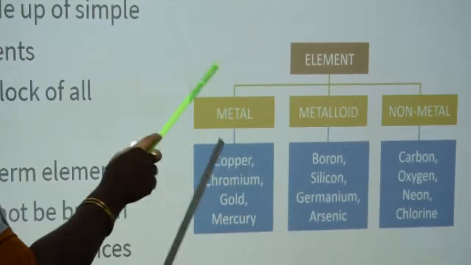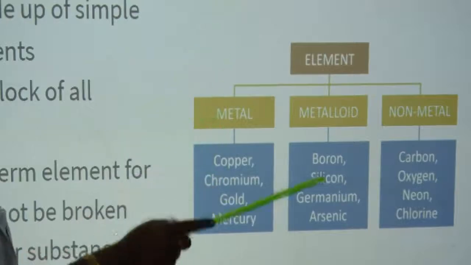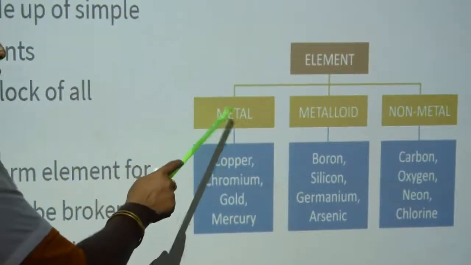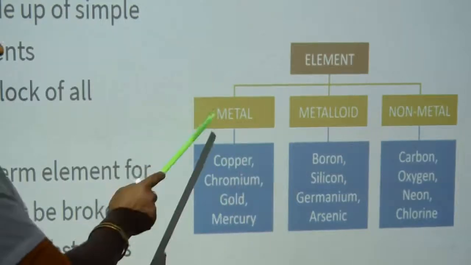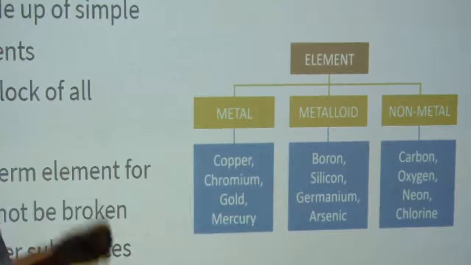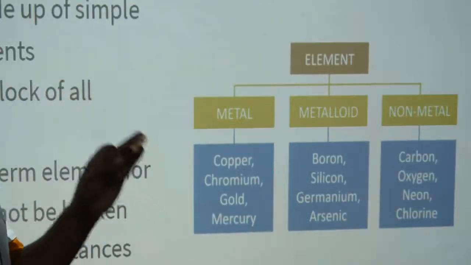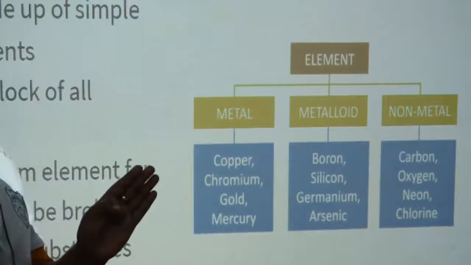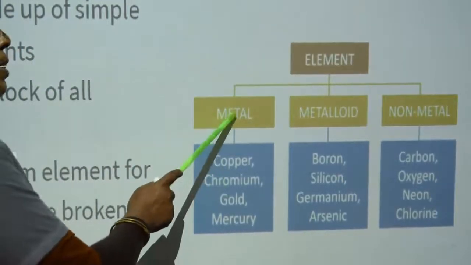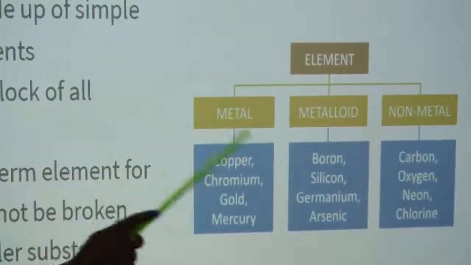Metals are malleable and ductile. Malleable means made into sheets and ductile means drawn into wires. They conduct heat and electricity, they have a shiny appearance, and they are sonorous. Sonorous means sound making. When two metals touch together, they make noise, isn't it?